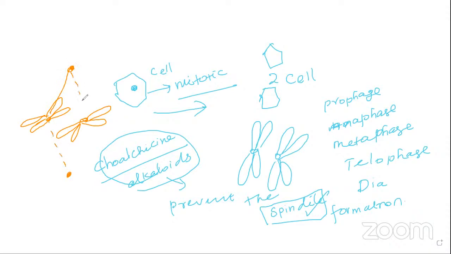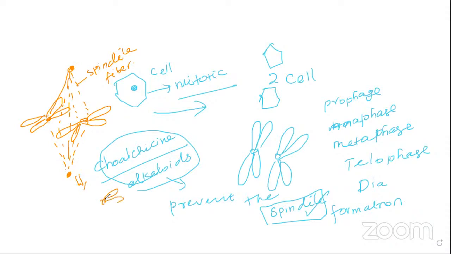Automatically the cell divides. This is the spindle formation; this is the spindle fiber. So when it undergoes the division process, automatically the chromosomes migrate towards the poles. As a result, the result will be like this.